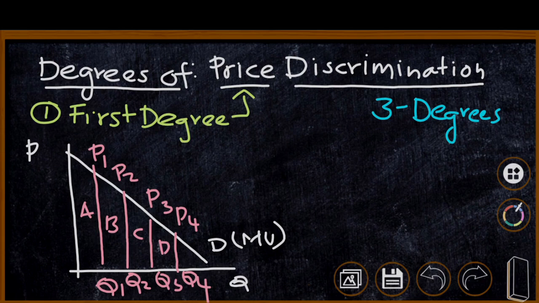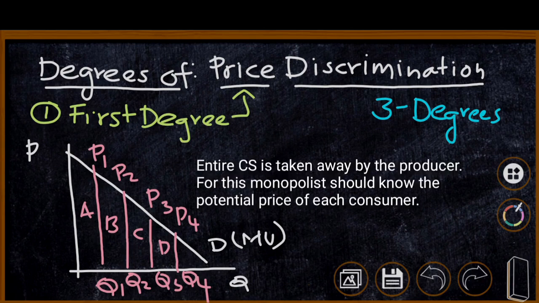Here no amount of consumer surplus is left with the consumers because the entire consumer surplus is taken away by the producer, by the monopolist, through charging different prices to different customers or different units of the same commodity. In order to practice first degree price discrimination, the monopolist should know the potential price of each customer.